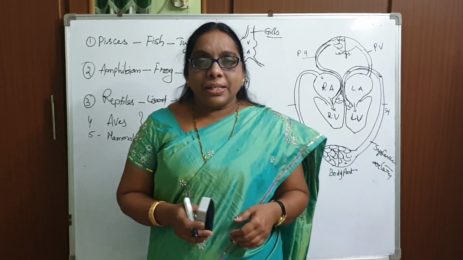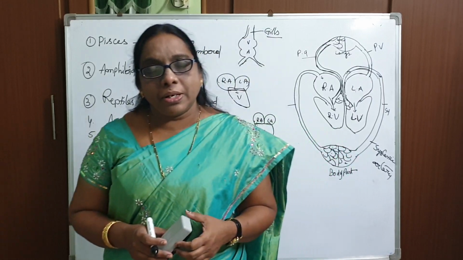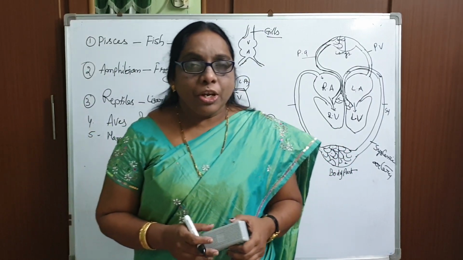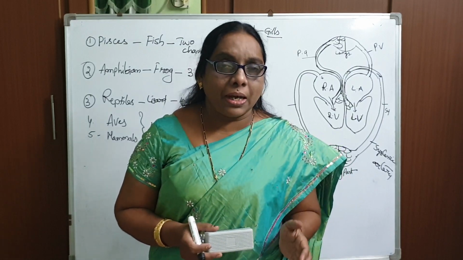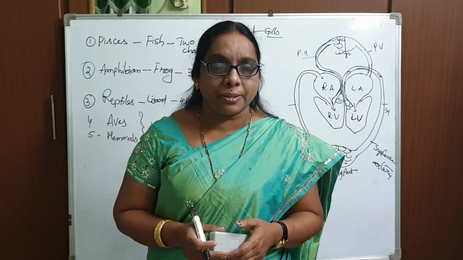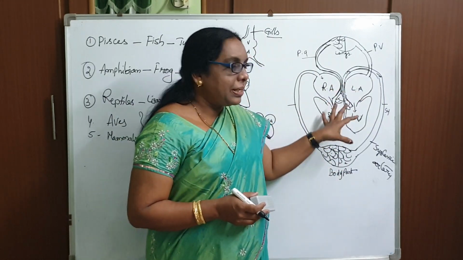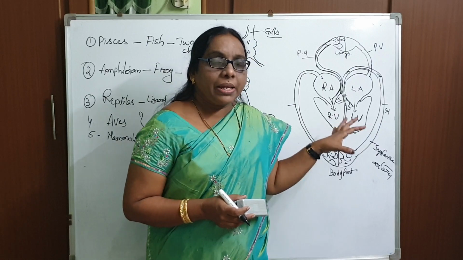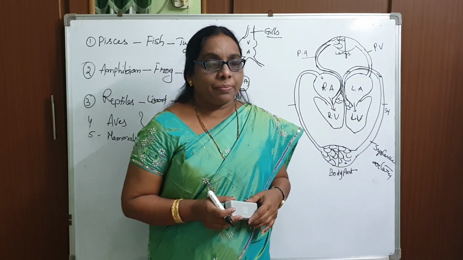Yes. So that's it about blood circulation, the double circulation in the heart. The next part we discuss is what are called arteries and what are called veins. By seeing the human heart, we can write three or more differences.